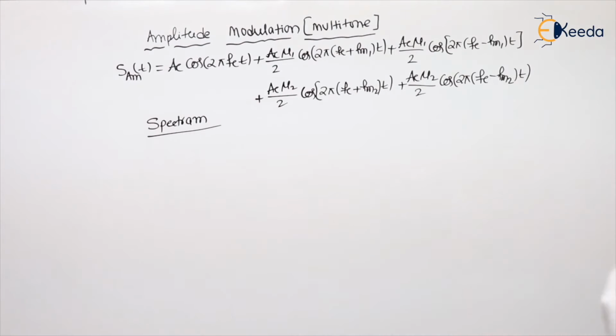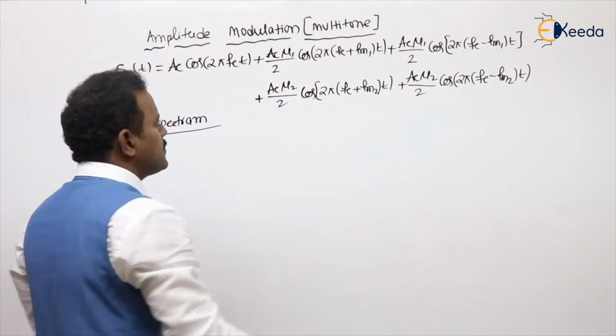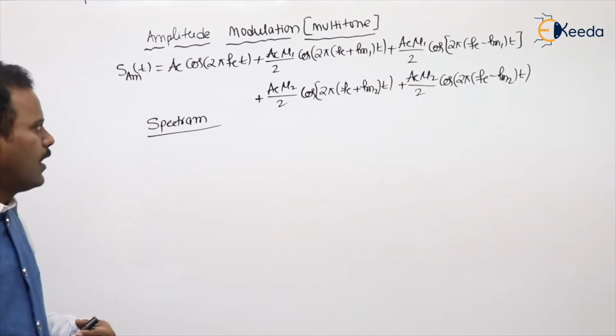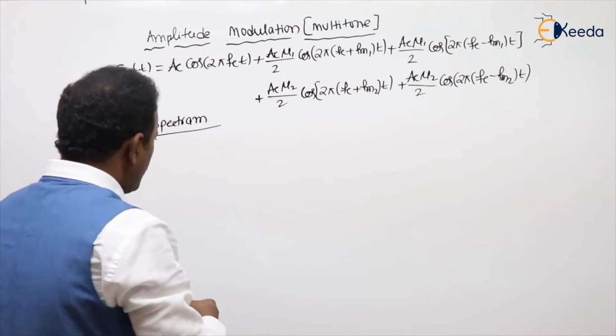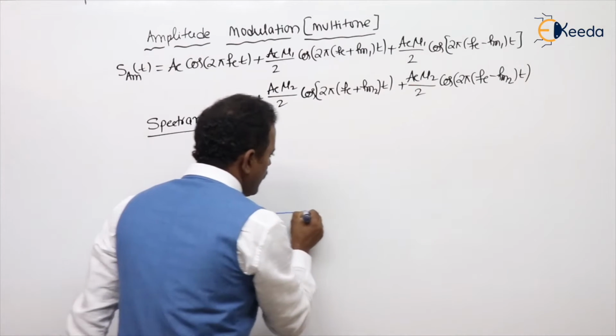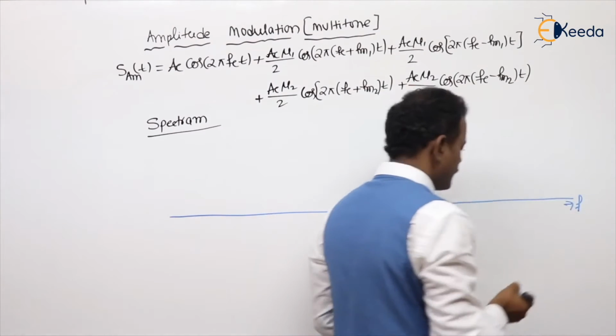For the multi-tone AM expression, I extended this discussion. It means I multiplied with the inside terms and applied the cos A cos B formula. Are you following my point or not? Now, try to see the spectrum. In total, how many terms are there? If you clearly observe, there are 5 terms in that expression.